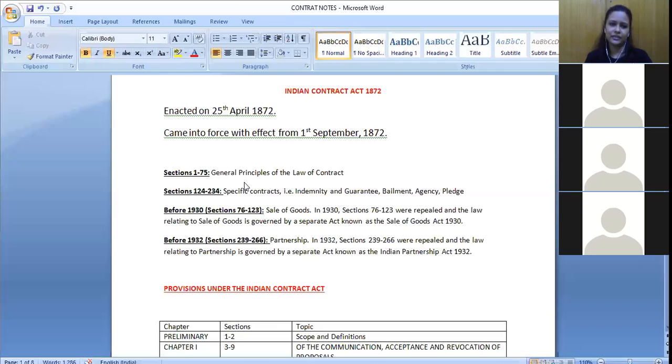The second part is sections 124 to 234. That is talking about certain specific types of contracts. So what are specific types of contracts? What are these contracts?